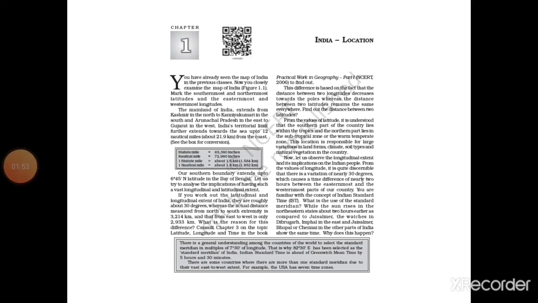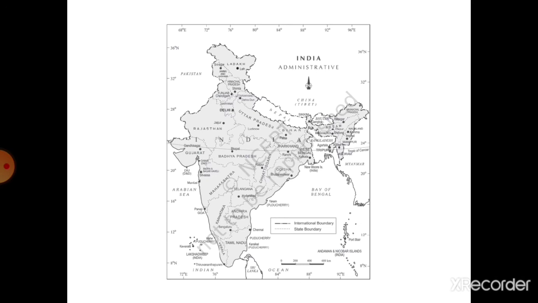There are some countries with different standard meridians or different time zones. For example, USA and Canada. Due to their large geographical area, USA has 7 time zones, whereas Canada has 6 time zones. Look at the map of India.